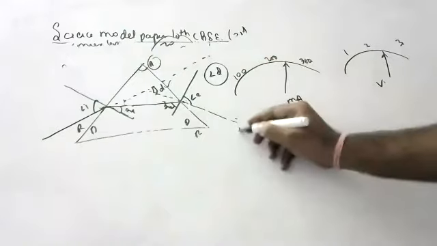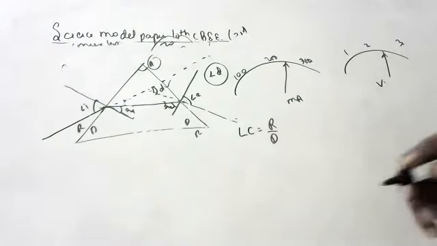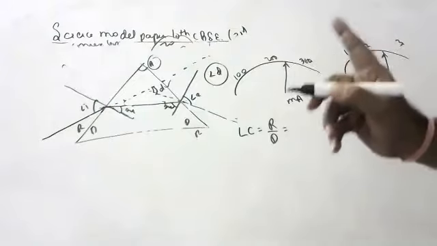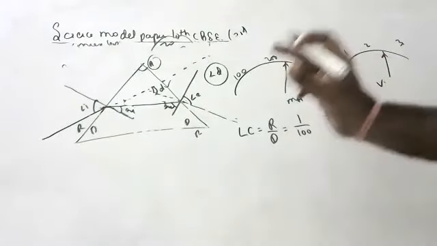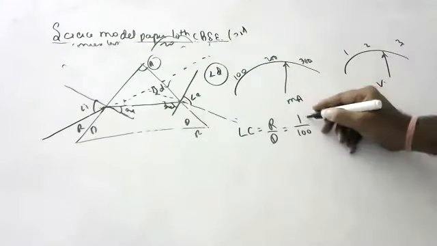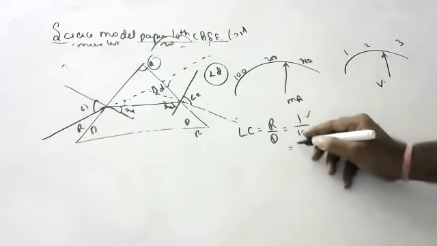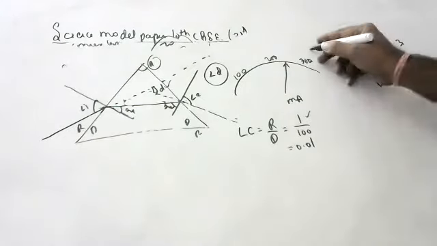Least count is reading by division. Children, one reading has 100 divisions. 0 to 100 is one reading. So what is the least count? No units will be there, for God's sake.